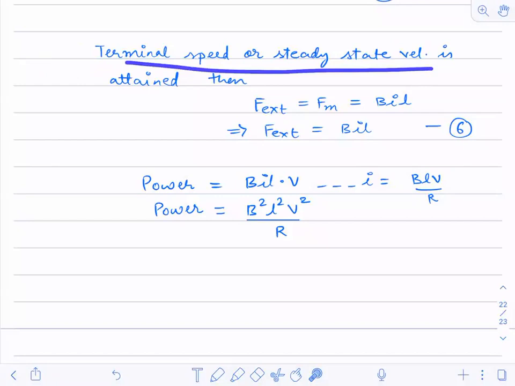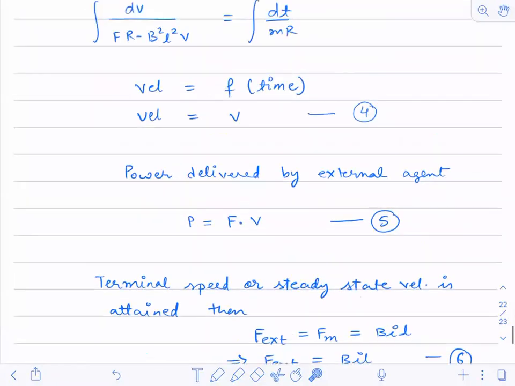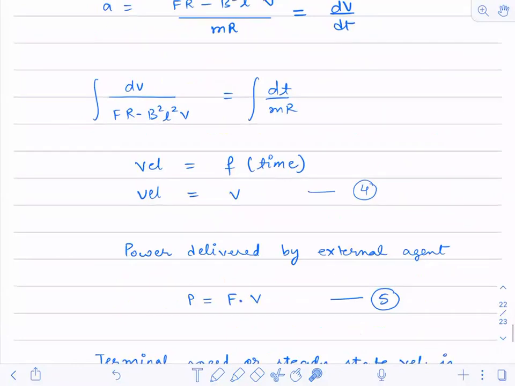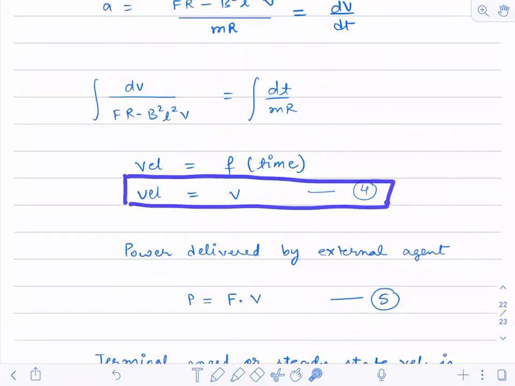You are fixing that up to a certain interval, velocity becomes constant. But you have to calculate as a function of time. So you cannot do this. You have to come back to this equation, and you have to calculate velocity over here. And simply power will be given as F into V.